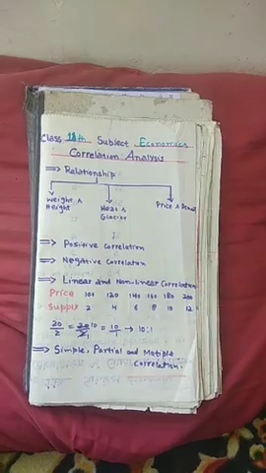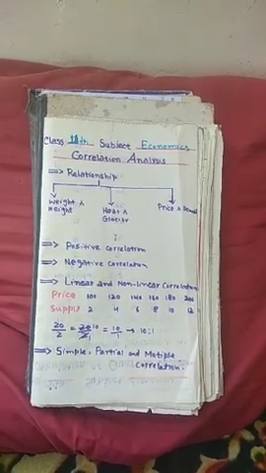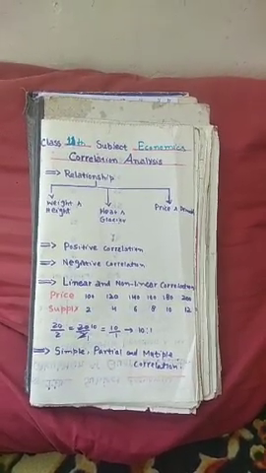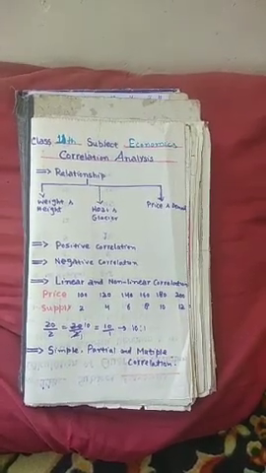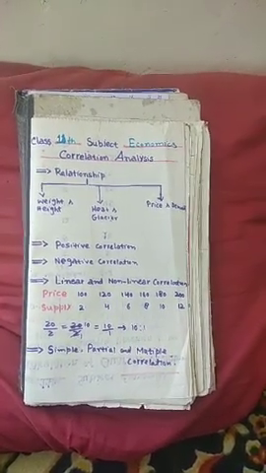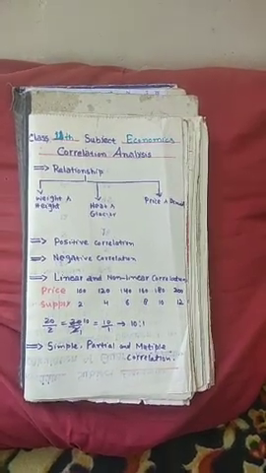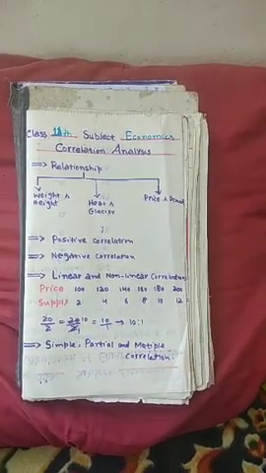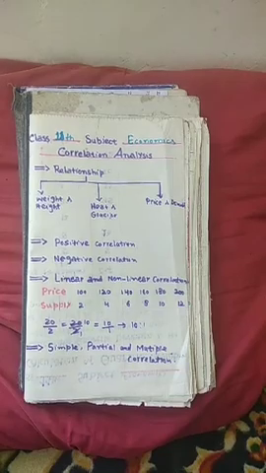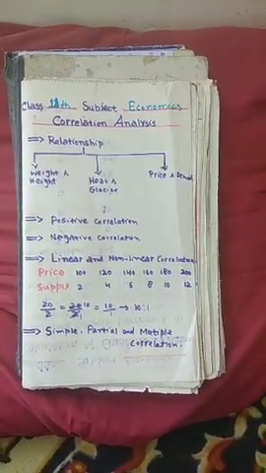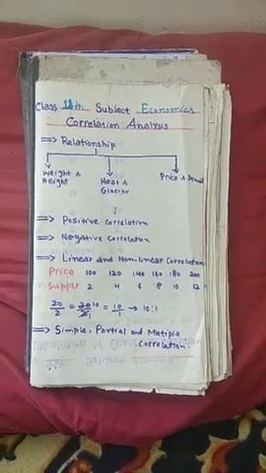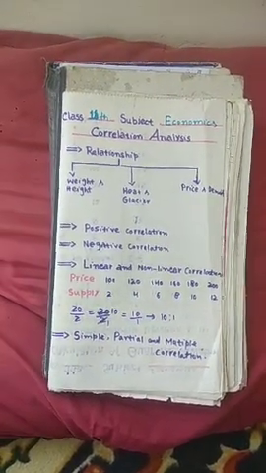In the case of partial correlation, the relationship is studied between two variables and all other variables are ignored. On the other hand, in case of multiple correlation, the relationship is studied between one variable and the combined effect of all other variables. So dear students, this was all about today's topic, that is correlation. Hope that you have got the concept.